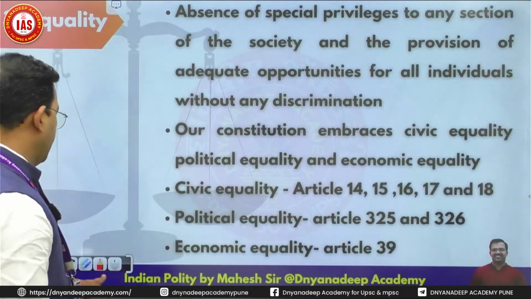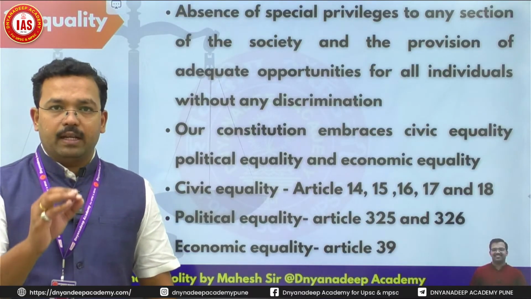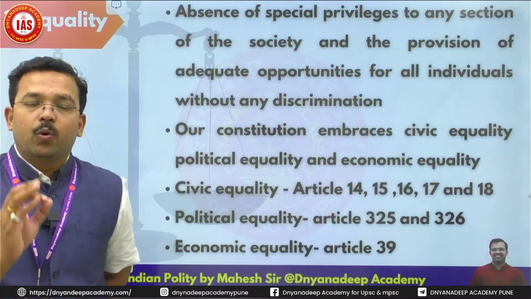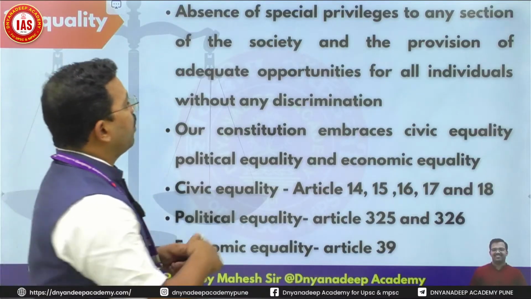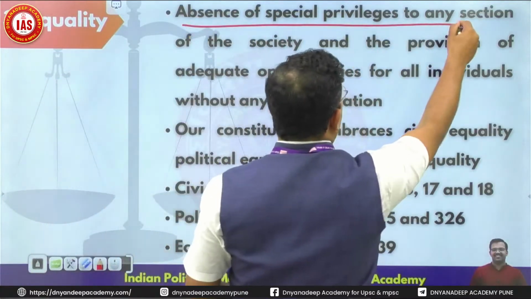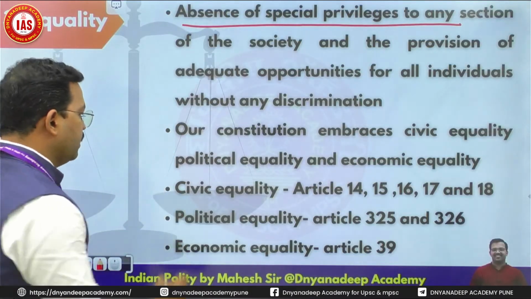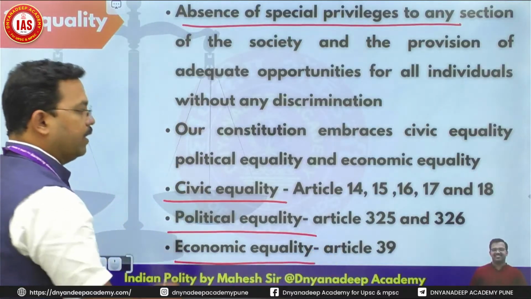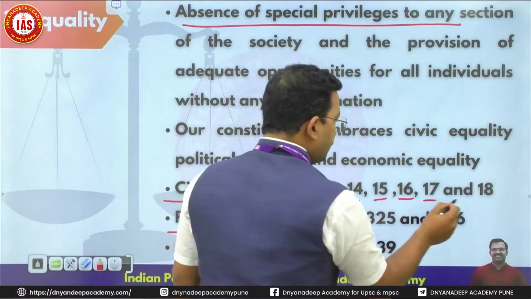Then comes equality. All people should be treated equally without any kind of privileges. No one will be given any kind of special treatment. Absence of special privileges is the key to equality. We are expecting three types of equality: civic equality, political equality, economic equality. Civic equality: Articles 14, 15, 16, 17, 18.